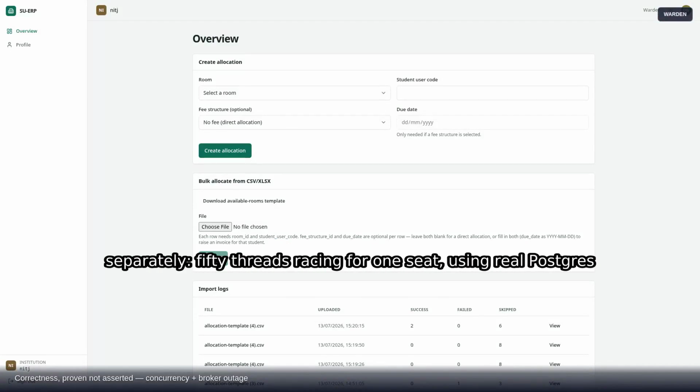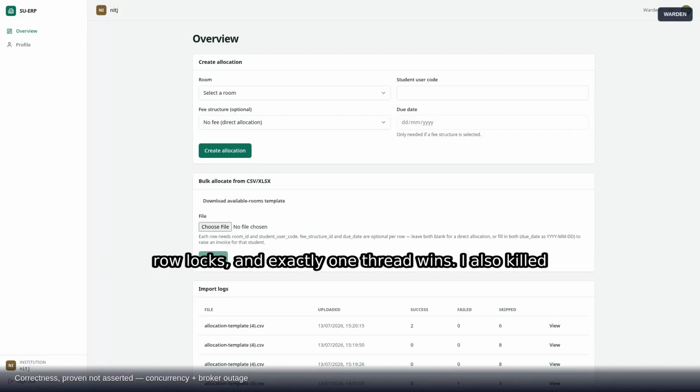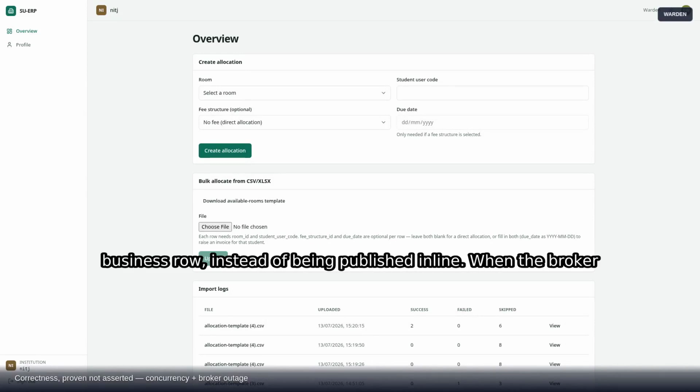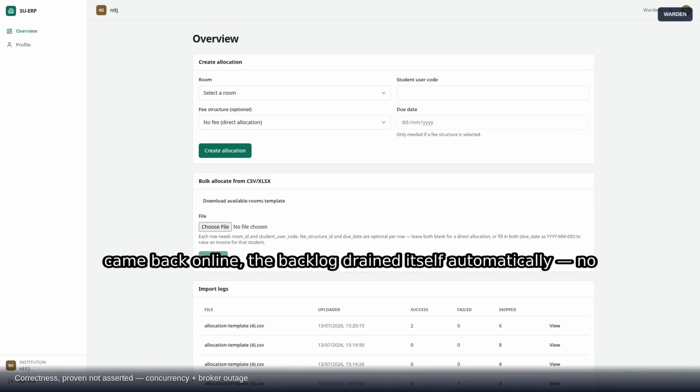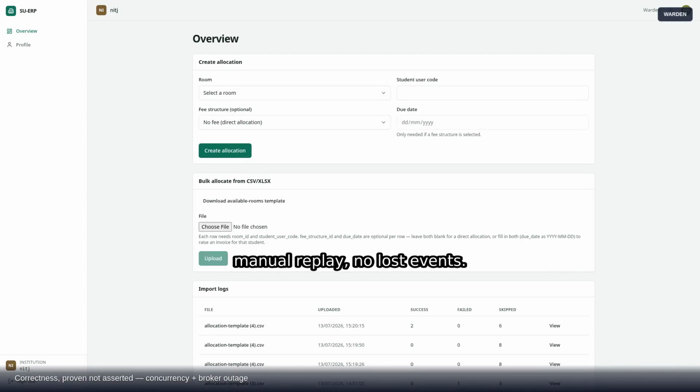I stress tested it separately: 50 threads racing for one seat, using real Postgres row locks, and exactly one thread wins. I also killed RabbitMQ in the middle of a live saga. The write still succeeded, because the event is written to an outbox table inside the very same transaction as the business row, instead of being published inline. When the broker came back online, the backlog drained itself automatically, no manual replay, no lost events.